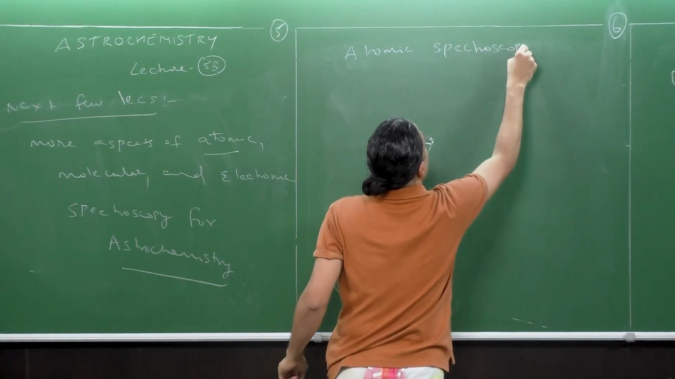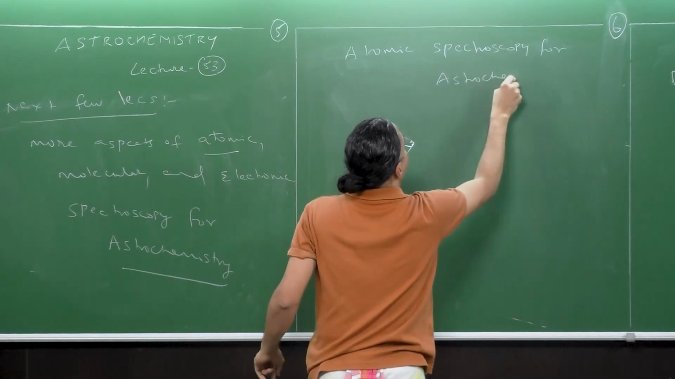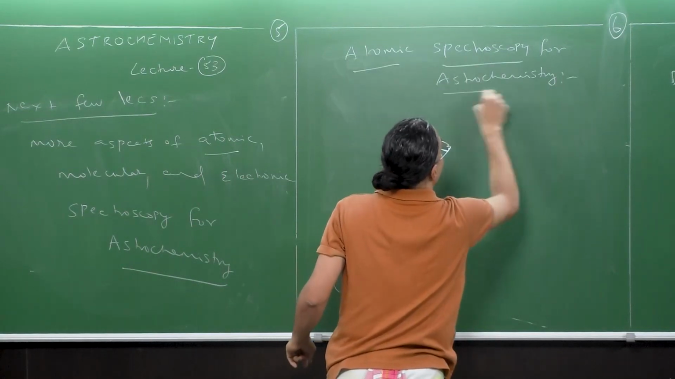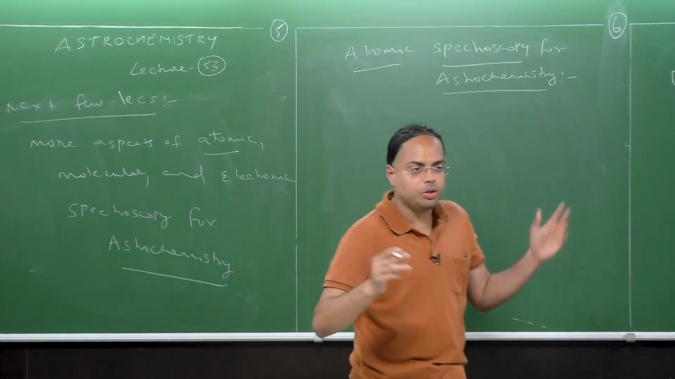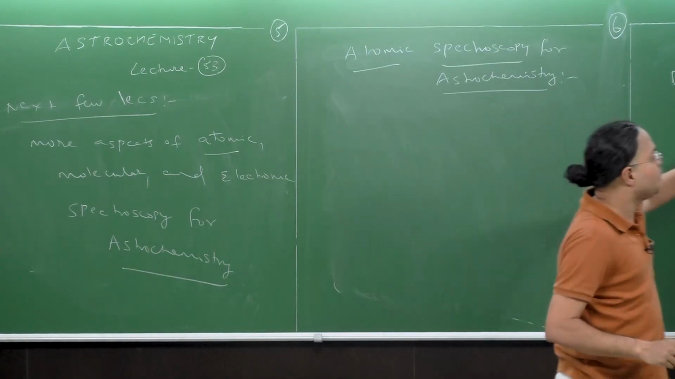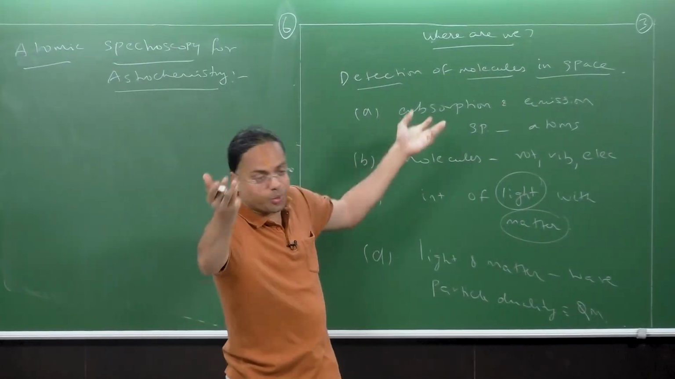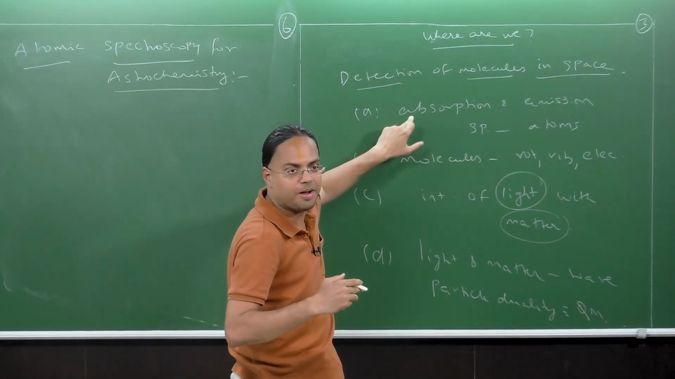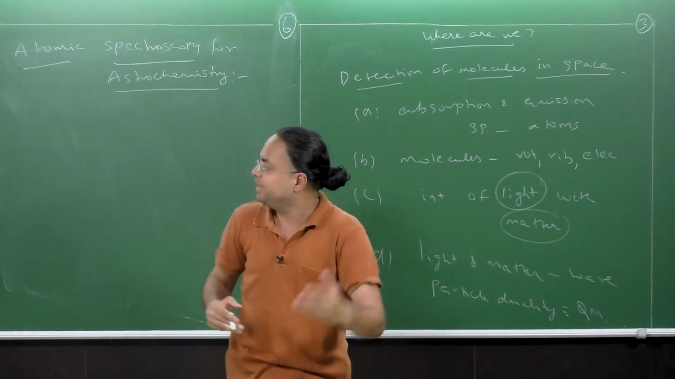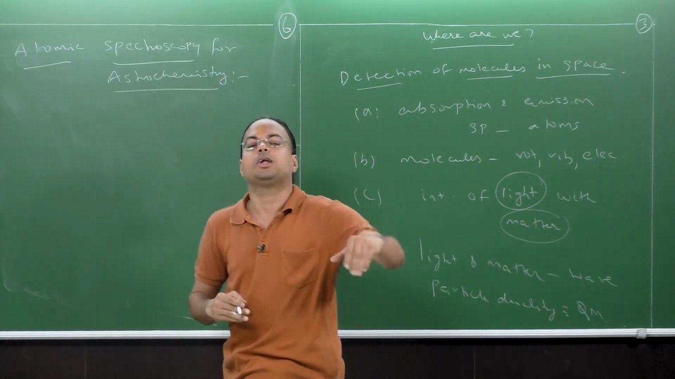So, atomic spectroscopy for astrochemistry. All right, this is what we shall be looking into now. Recall that as part of atomic spectroscopy, we already started this several lectures ago. For example, while we were discussing the topic on absorption and emission, even then we were discussing a lot of aspects of atomic spectroscopy. We shall continue with that.